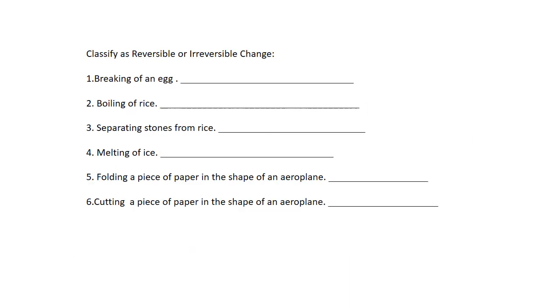Next, you have to classify the following as reversible change or irreversible change. Breaking of an egg. Once the egg is broken, can you get the original egg back? No. So it is an irreversible change. Second one, boiling of rice. Yes, it is reversible because after you boil the rice, you keep it for drying. After some time, you can get almost the same, right? So it is a reversible change. Separating stones from rice. It is also reversible.